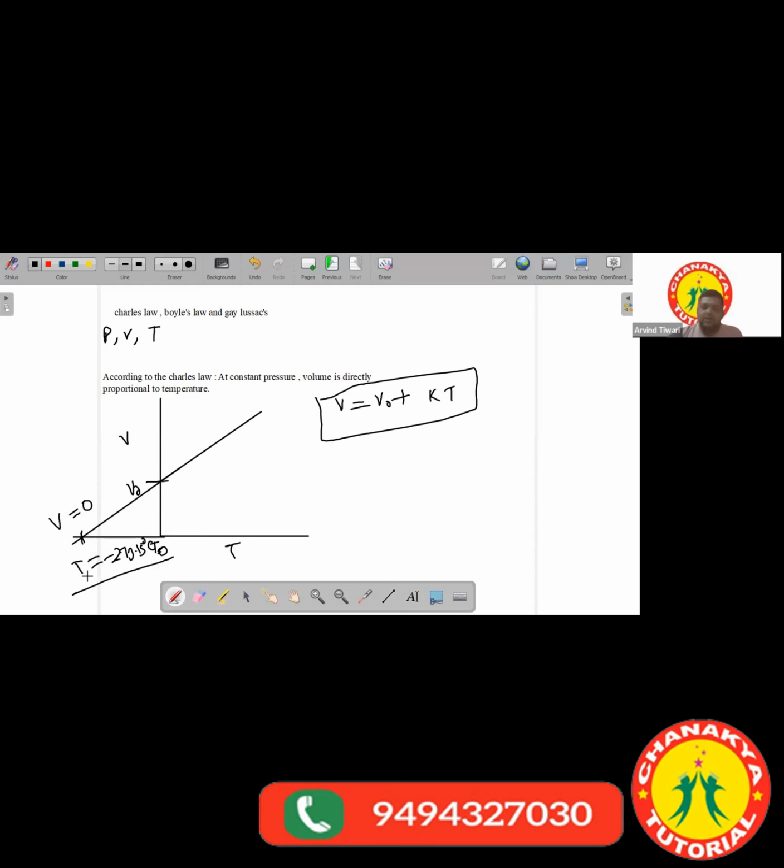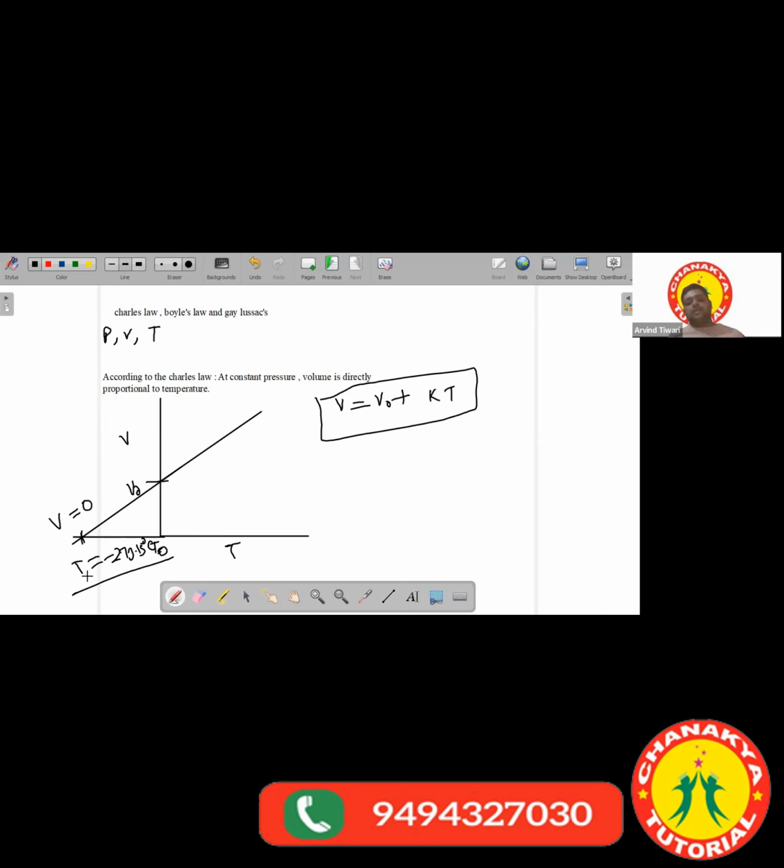That means he found that at minus 273.15 degrees Celsius, the volume of all the gases will reduce to zero. If the volume reduces to zero, nothing is left. It's not even a fraction.